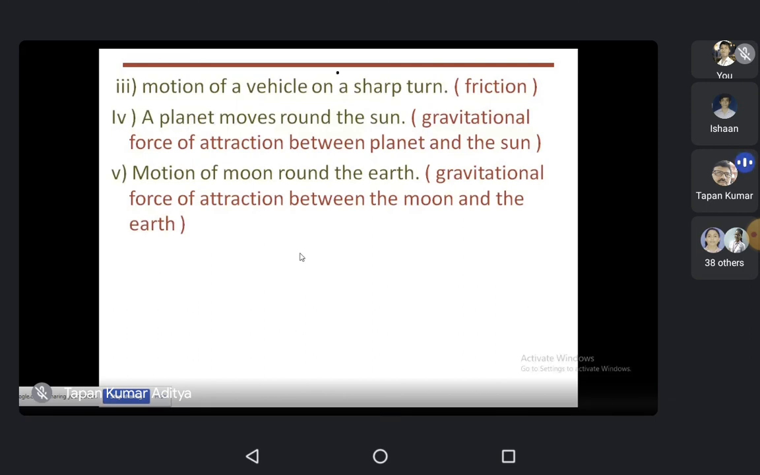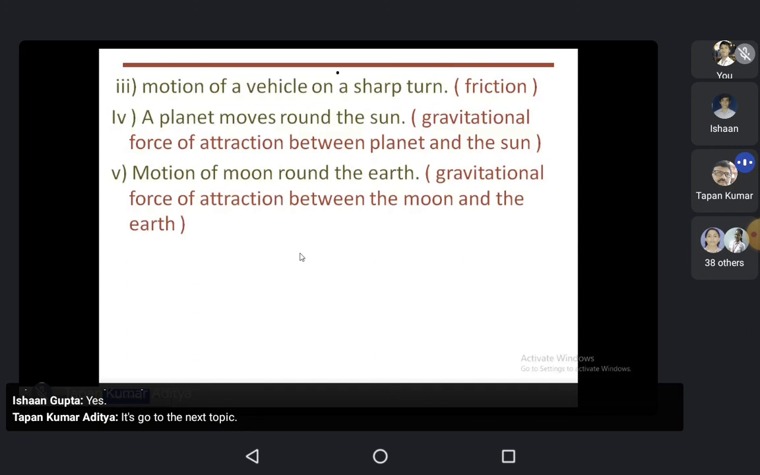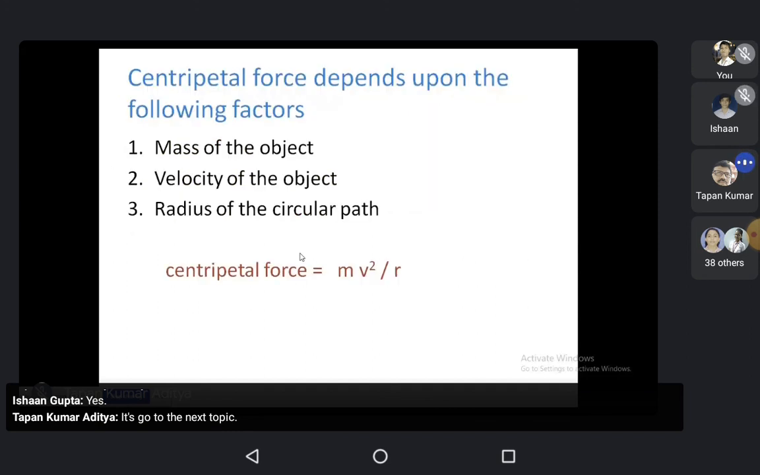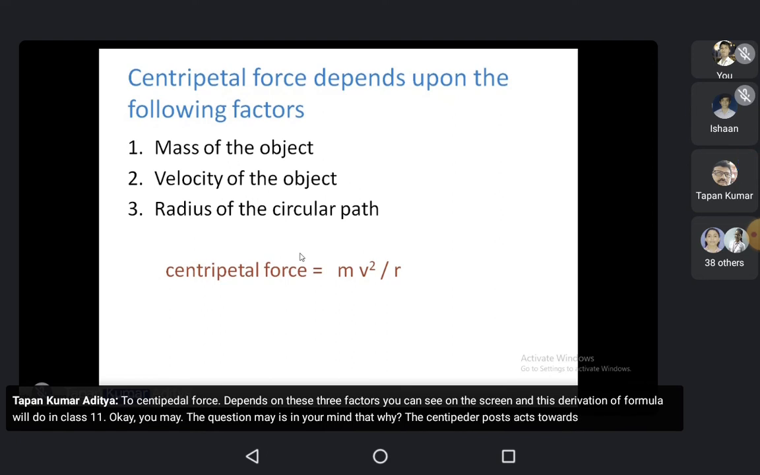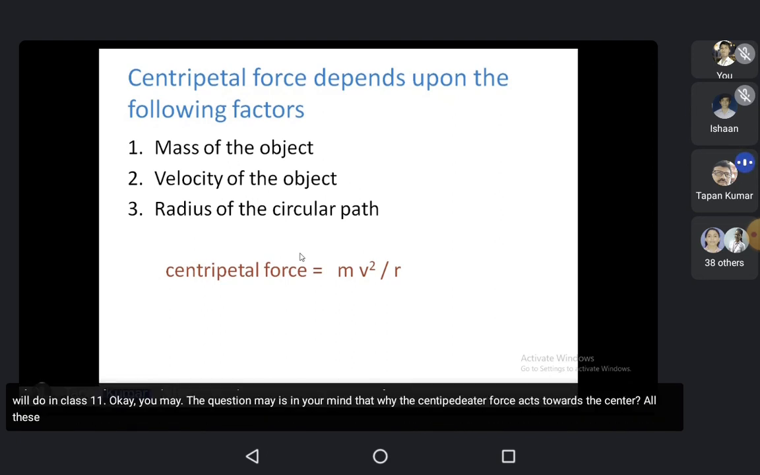So the force depends on these three factors. And this derivation of the formula you do in class 11. The question may rise in your mind why the centripetal force acts towards the center. All these things will be explained in class 11. This formula will also be derived in class 11.